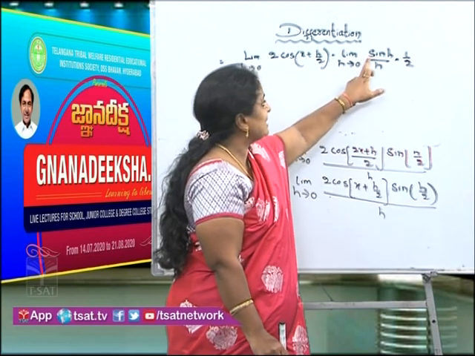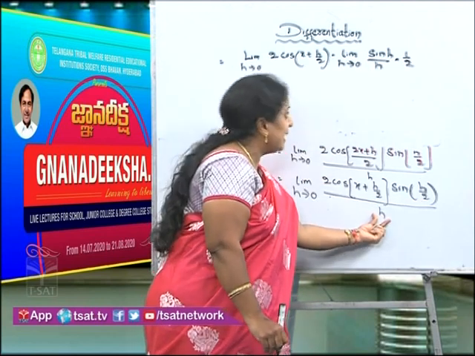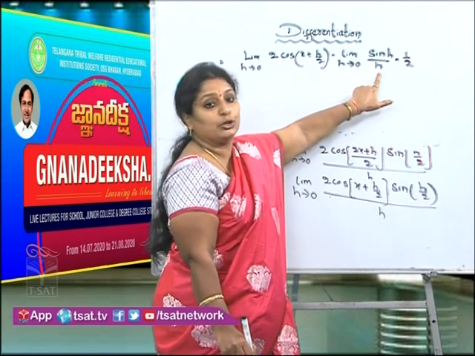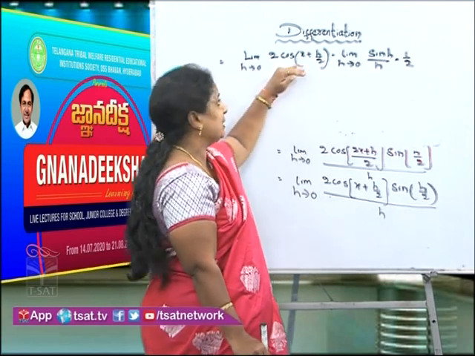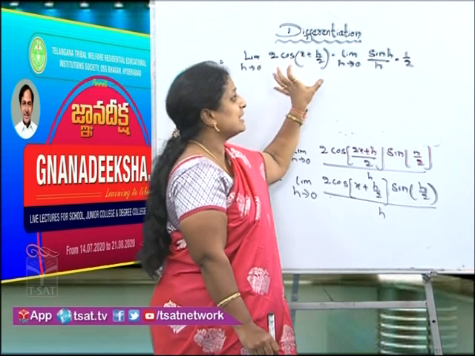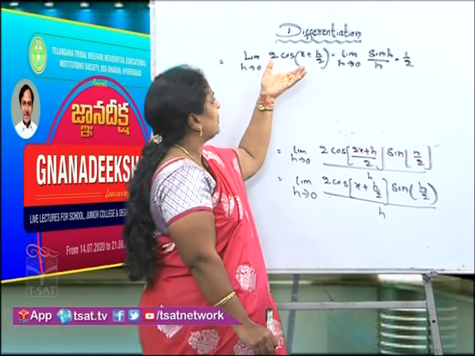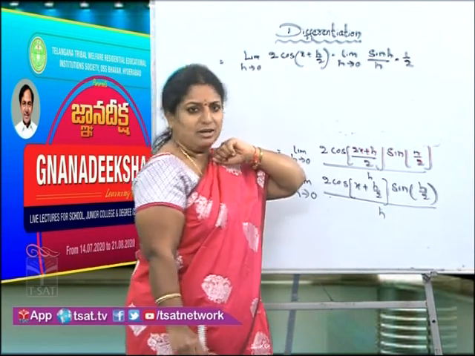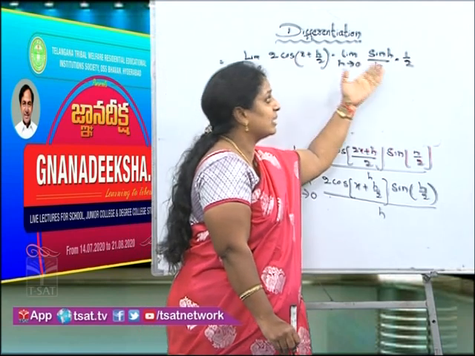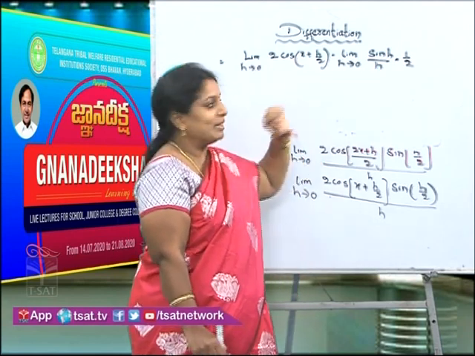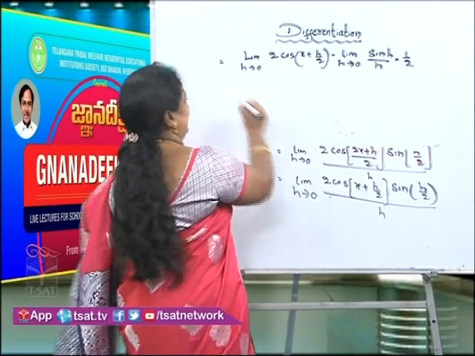So, I am writing it as sin h by h. This denominator I am distributing to the sin function, I am not keeping it with the cos function. So, what is the reason? You may get a doubt, madam, we can keep the h value for the cos function also. Why can't we keep it for the cos function? Why are you keeping it with the sin function? You may get a doubt. I will tell you what the reason behind that is.